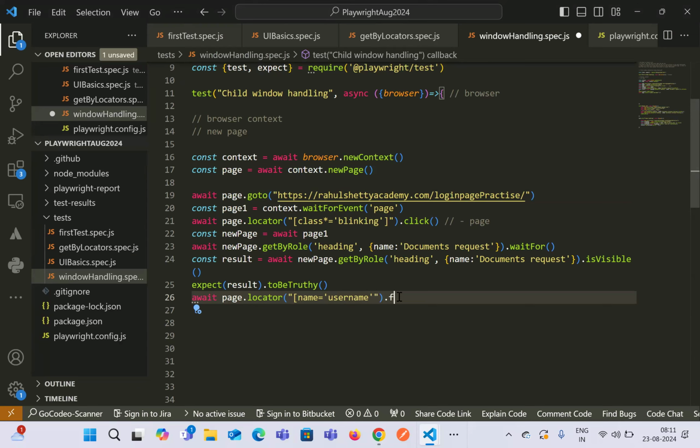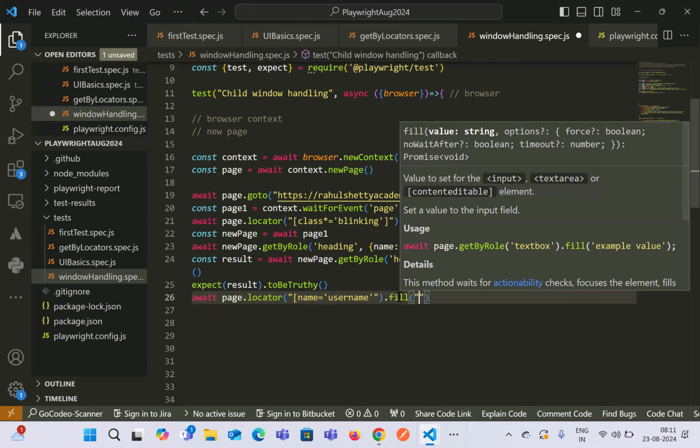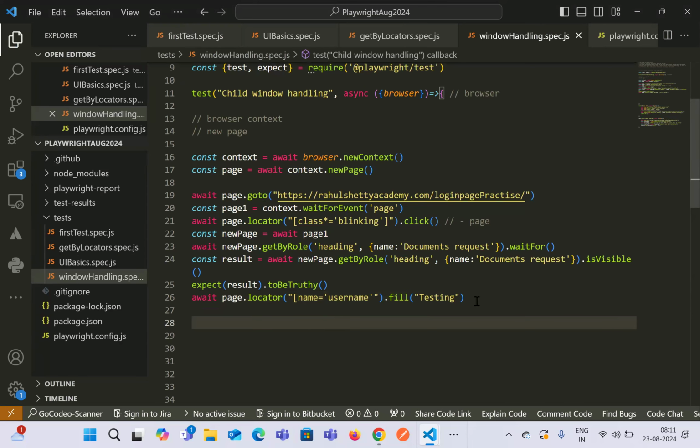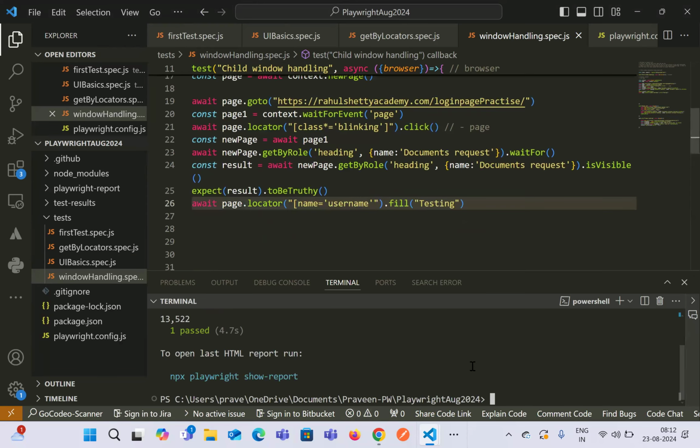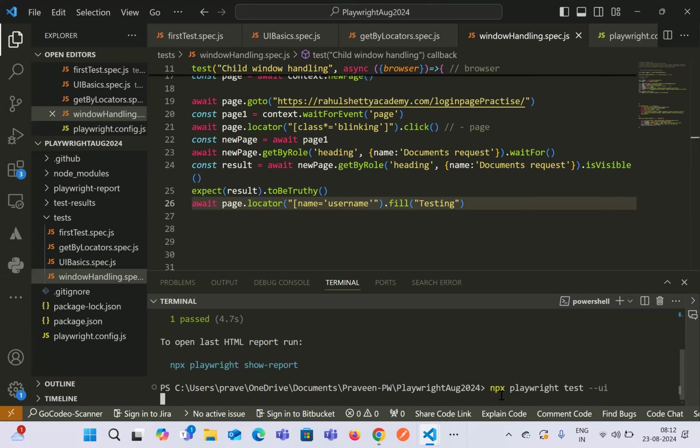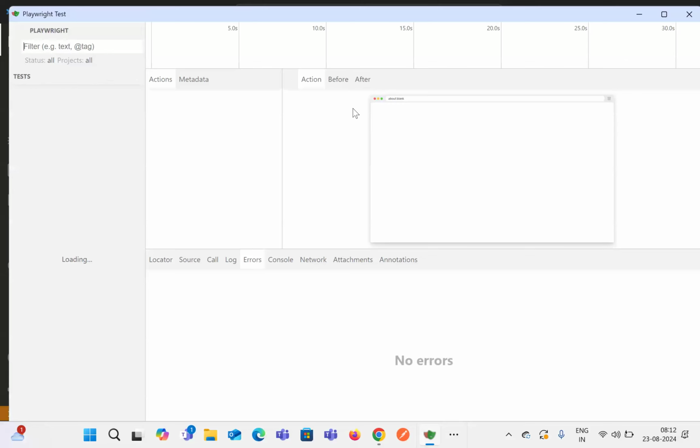And then let's say if you have to just fill it out, we can directly fill some kind of values. Let's say testing example. And then we'll try to run this test case by using the UI part, which is the test runner. So let's see whether it is working or not. It has to automate on the newly created page.